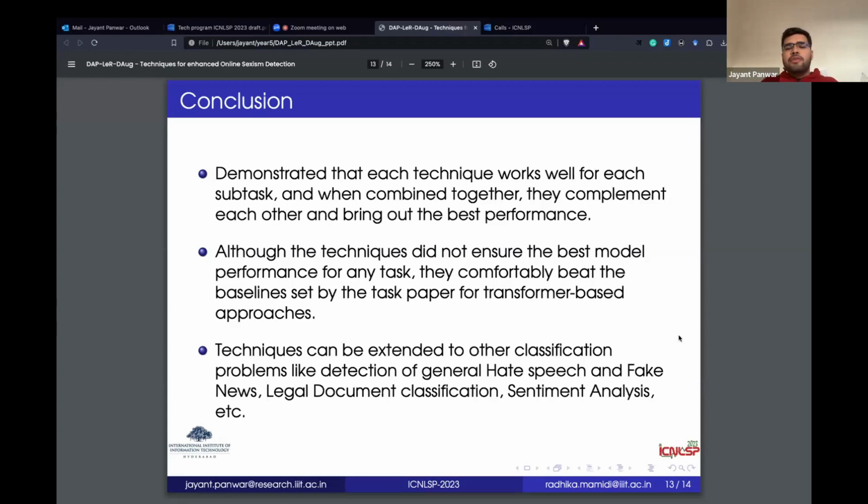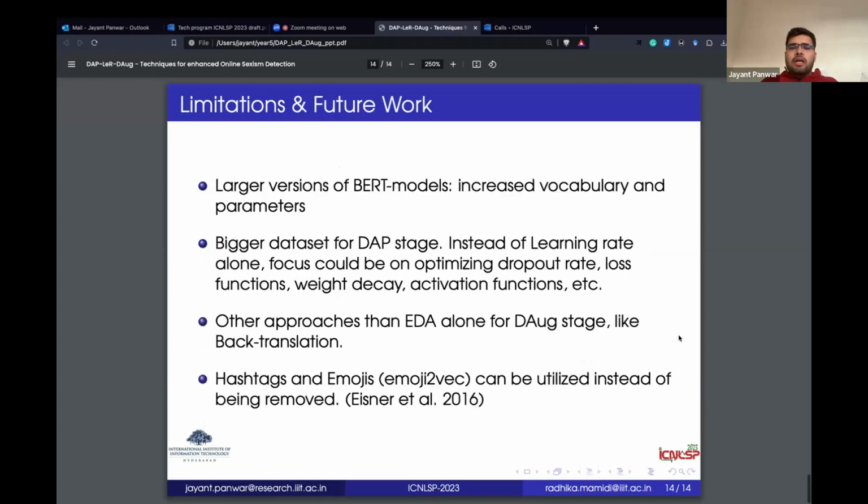And we feel that we can apply these techniques to other classification problems also, like the detection of general hate speech, fake news, legal document classification, sentiment analysis, etc. So I'd just like to conclude with a few points on limitations and future work. One of them is obviously that we can try larger versions, so RoBERTa XL or XXL, which will basically give increased vocabulary and parameters.